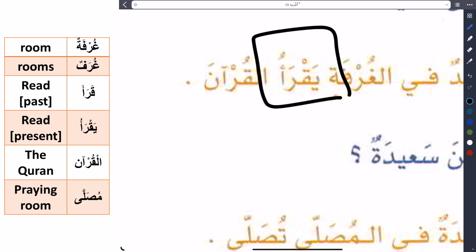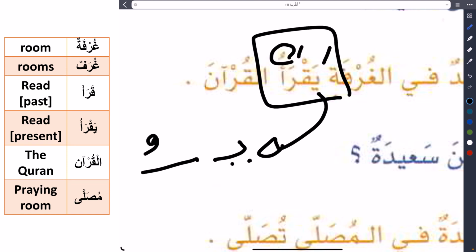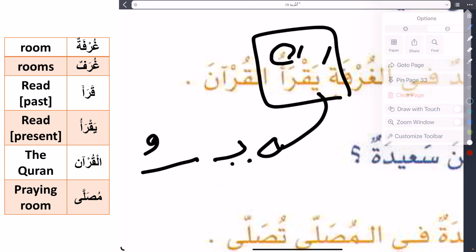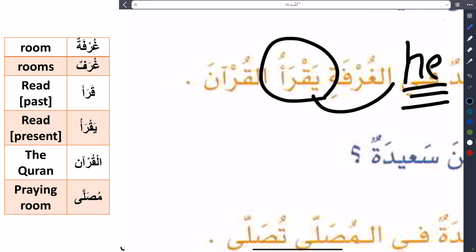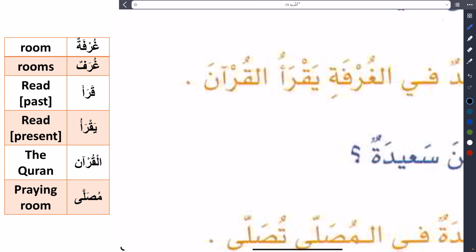What type of verb is this? I think you can answer directly. Immediately you say it starts with ya and the last letter has dhamma. Yaqra'u. That means this is a present verb, and this present verb is used for he. Don't forget, in the last class we said all that. So yaqra'u is a present verb. Now, can you say the past verb from this present verb? I think you can say that easily.